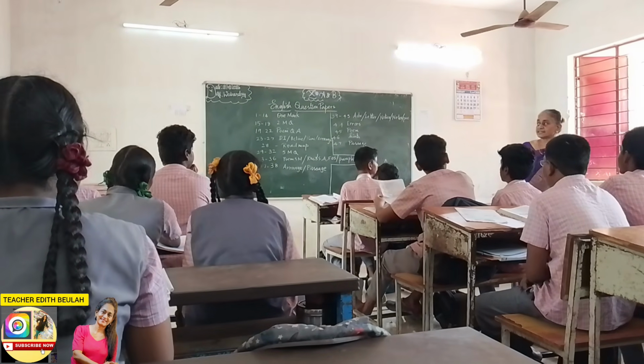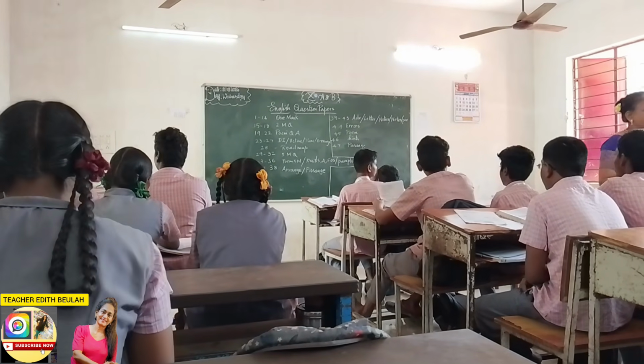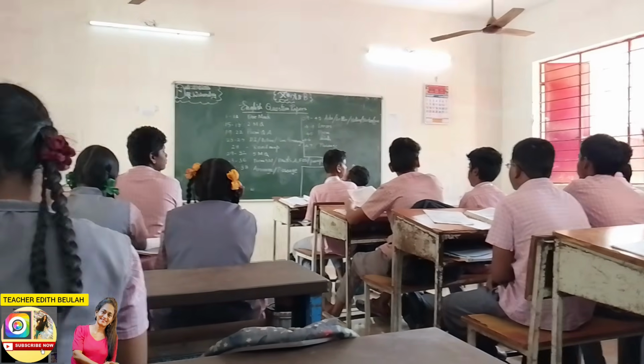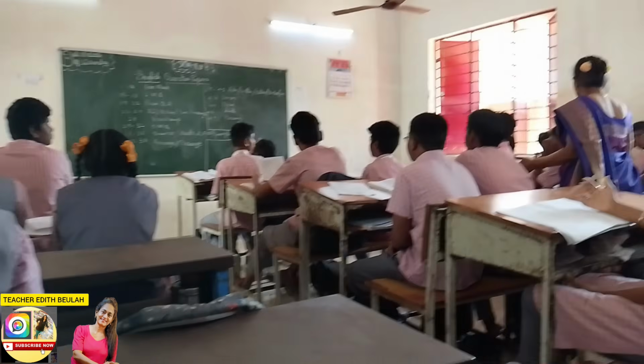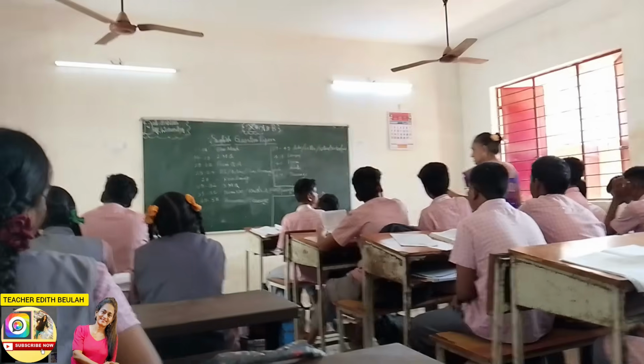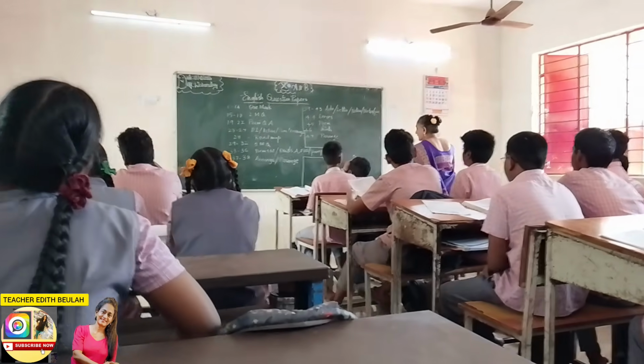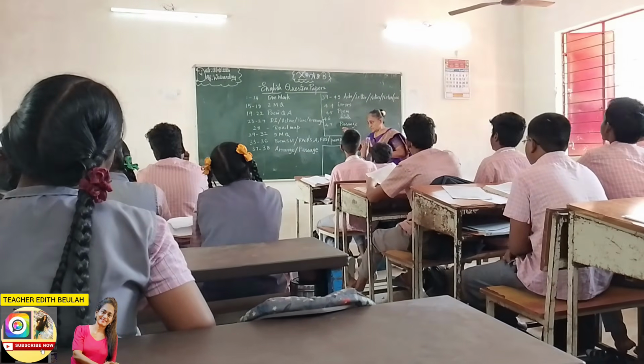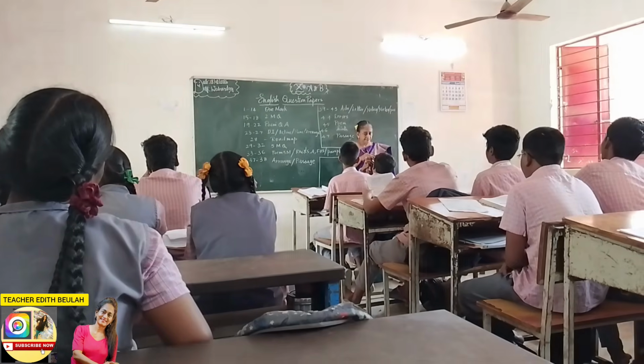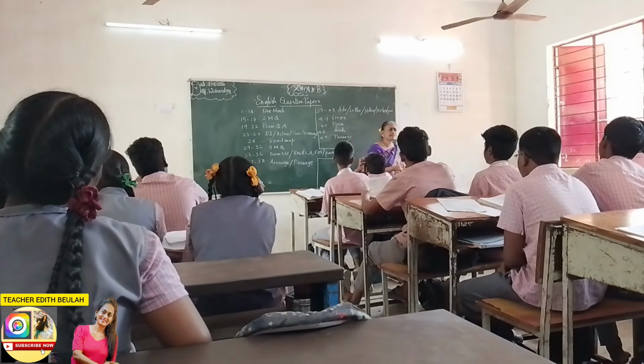Now here, 39 to 43, you have 4 choices you can write. The 39th is an advertisement. Advertisement is nothing but it is about a particular product and there will be questions about the product. See the question. What is in the question? See what kind of a product that is.